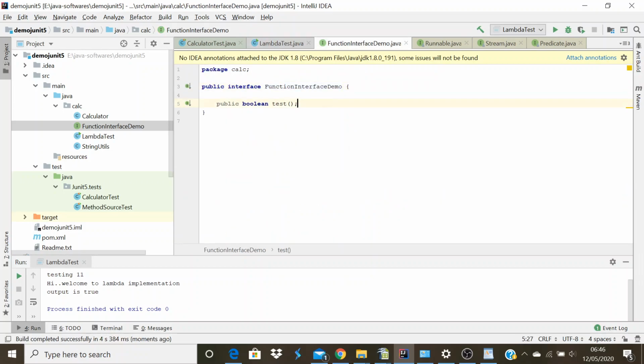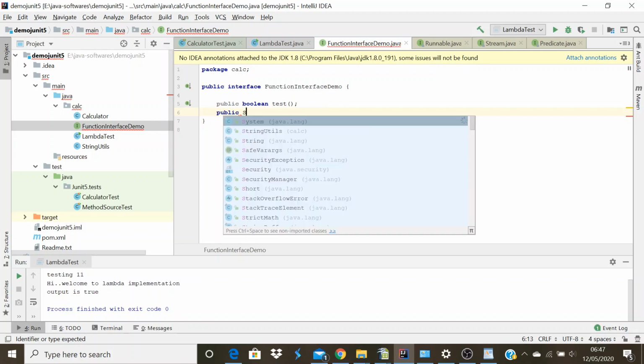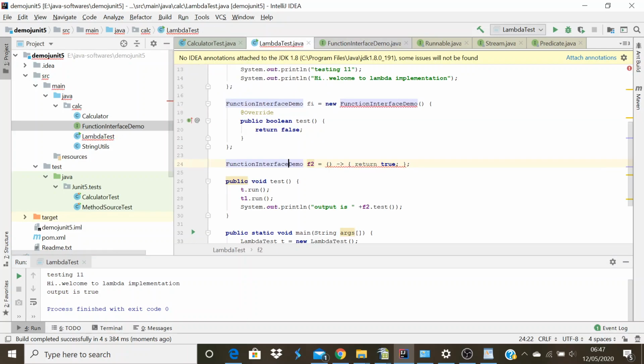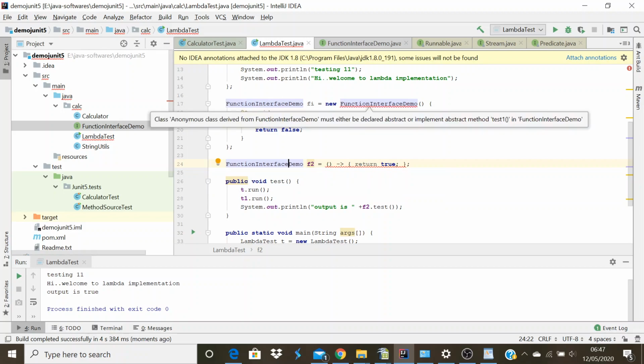Let's see if I create another abstract method, I expect our class to throw some error because it's not going to be a functional interface anymore. So now this interface has two methods to implement, so this is not going to be a functional interface anymore. Yes, so this is throwing an error now.